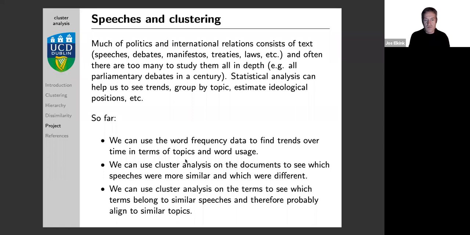In politics, there's a number of things you can look at. You can try to find what topics or what words are typically used in different time periods over time. You can do cluster analysis to see which speeches are similar to which other speeches, or which words tend to occur together in speeches. We can try to both cluster the words, so we can see what kind of topics that might refer to. If certain words tend to co-occur, then that probably refers to a sort of generic topic that is in those speeches. Or we can also see which speeches are more similar to each other, and that's what we will be doing in the lab.